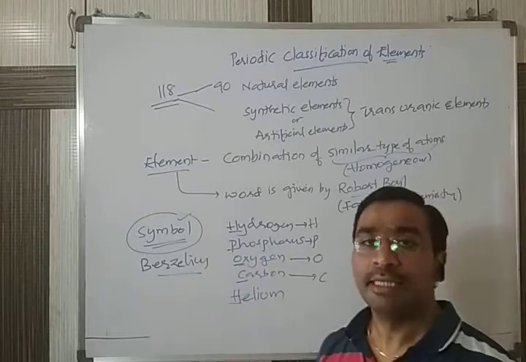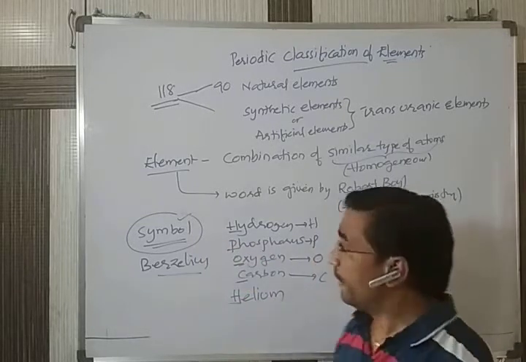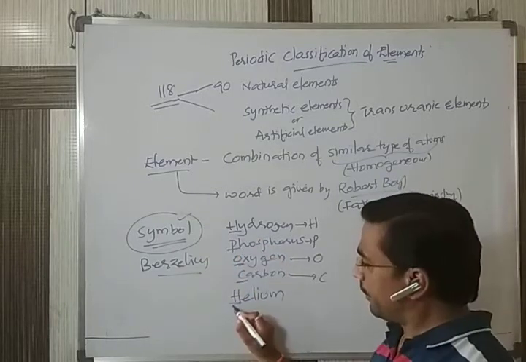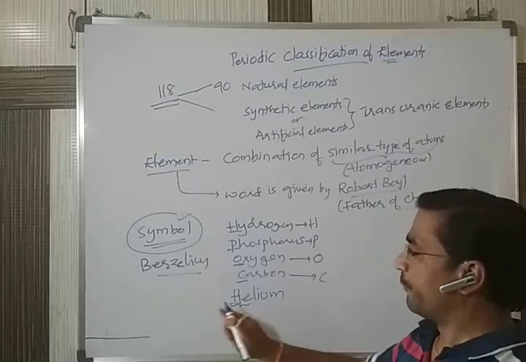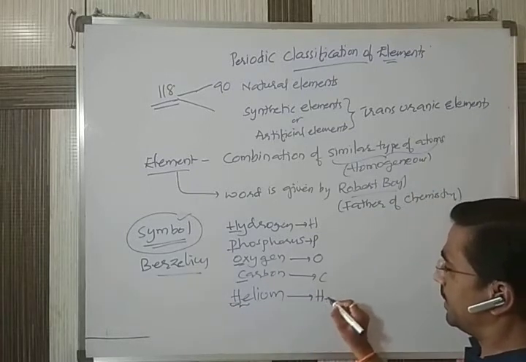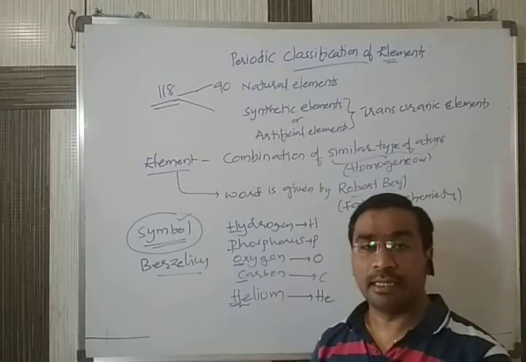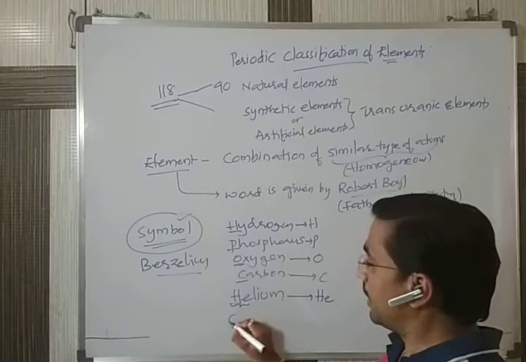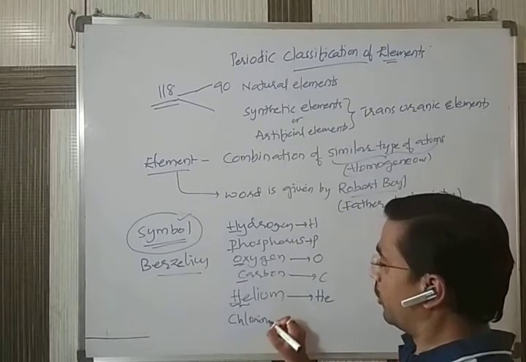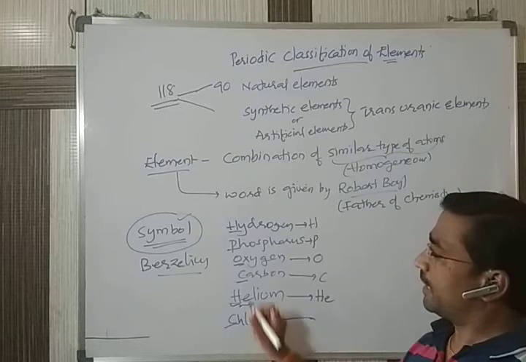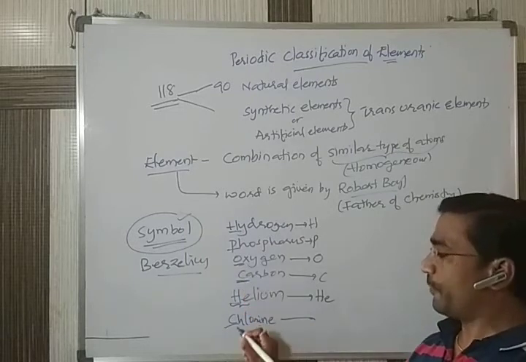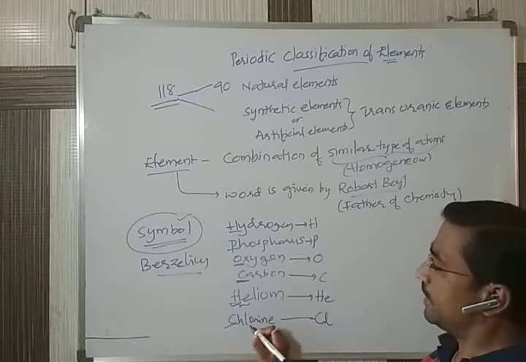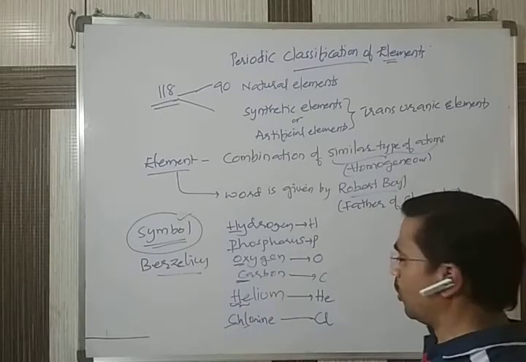Hydrogen also H. Then he has given a rule that if the starting letter is common for different elements, instead of the first one, you can use the first two, like H, E. Or you can take the first three. Like if you have chlorine, actually chlorine's first letter is C. Carbon also has first letter C. That's why he took C and here we wrote Cl for chlorine.